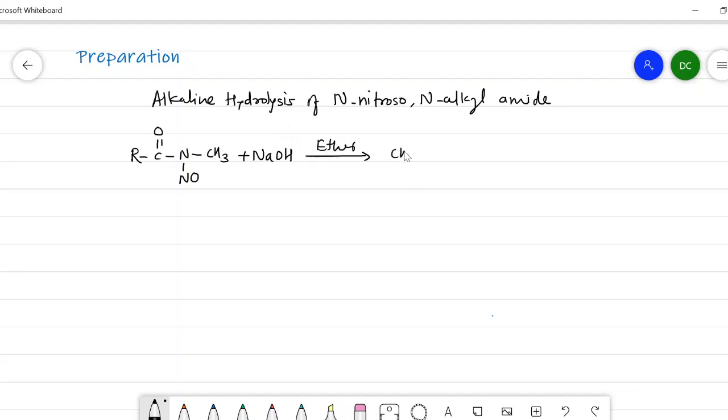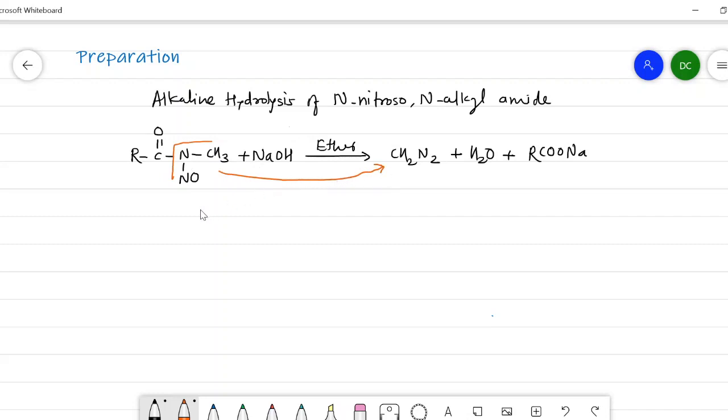We get CH2N2 plus H2O plus sodium salt of carboxylate, that is carboxylic acids. So in this way, this N-nitroso N-alkyl or N-methyl amide undergoes hydrolysis in presence of alkali to give diazomethane. If you look upon the structure of the reactant carefully, it is clear that there is a presence of CH3NNO, which is going to convert into the diazomethane.